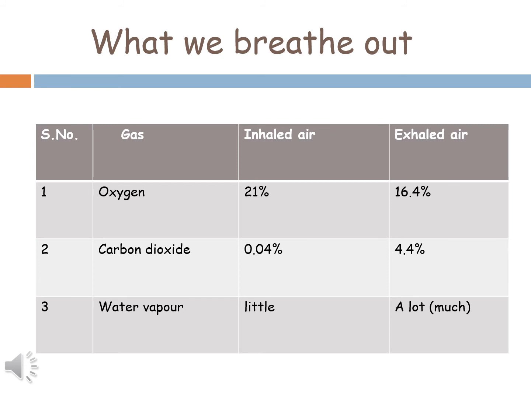And in exhaled air oxygen is 16.4% and carbon dioxide is 4.4% and water vapor is much, means a lot. So we can say when we breathe out it contains oxygen, carbon dioxide and water vapor, all these things, but the exhaled air contains very less amount of oxygen as compared to inhaled air.